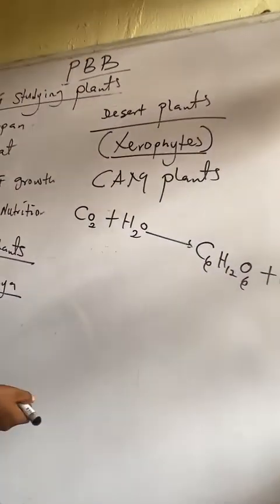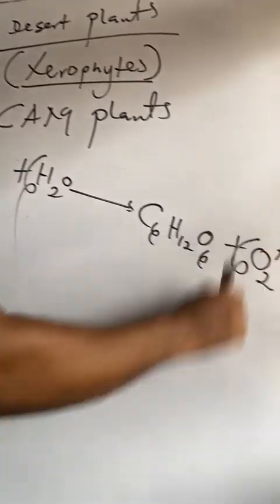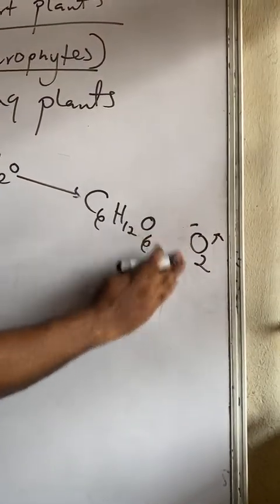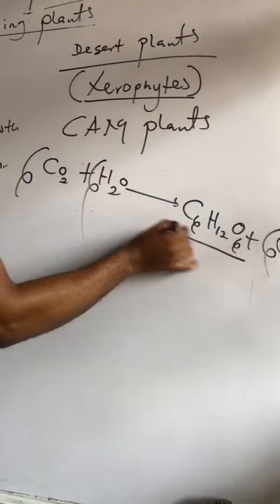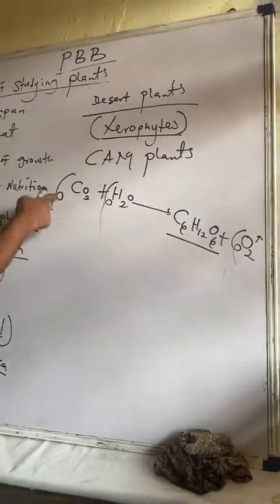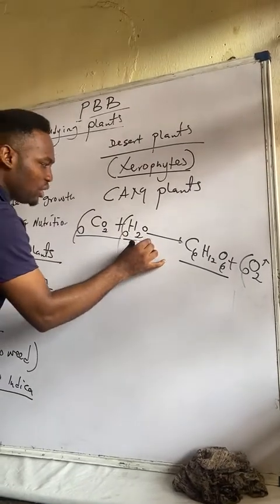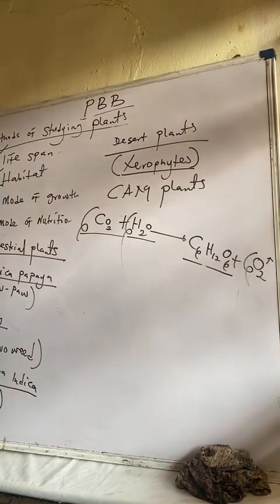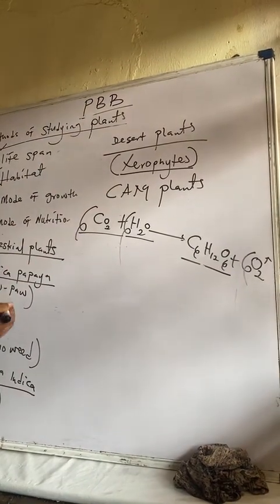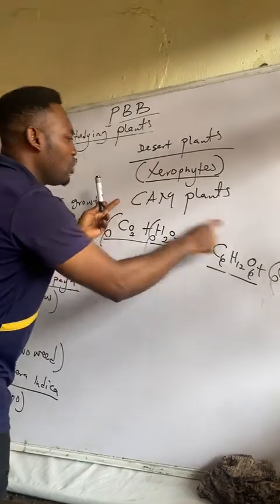Why is my arrow like that? To balance this equation, you put 6 here, put 6 there, and put 6 here. So, all right, let me do that well. Put 6 there. So we have this. This is glucose, the first product of photosynthesis. Look at the two essential materials. You need carbon dioxide, you need water to get glucose and oxygen as a byproduct. I'm not talking about photosynthesis now. Why am I saying this now? Because of these desert plants we call CAM plants.